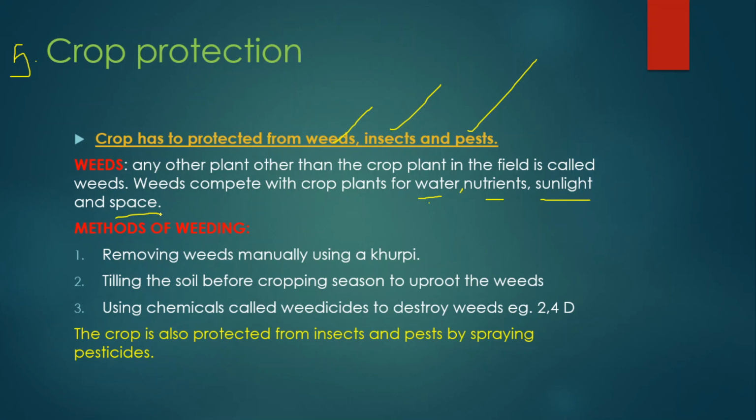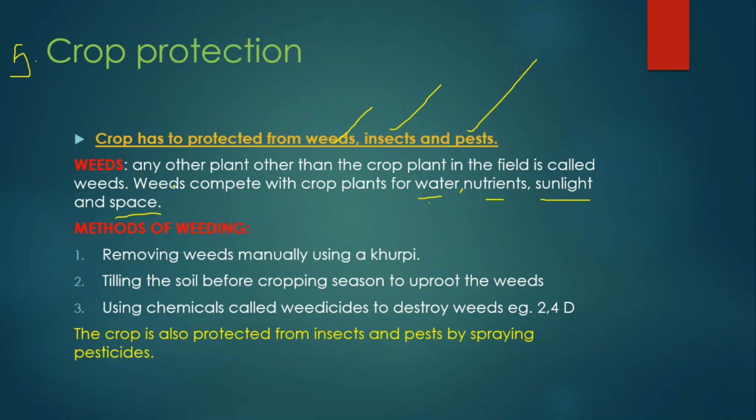If the leaves don't get sufficient sunlight, there is no effective process of photosynthesis. If there is no photosynthesis, what will happen? There is no preparation of food. If there is no preparation of food, there is no better yield. Also, the farmer provided water and nutrients to the crop, so these weeds always compete for those.